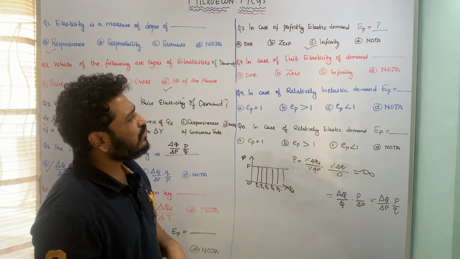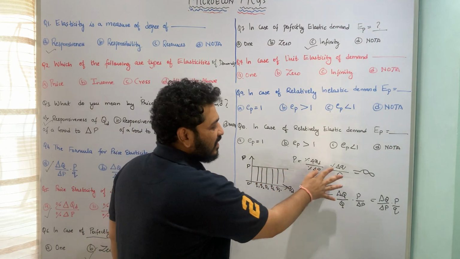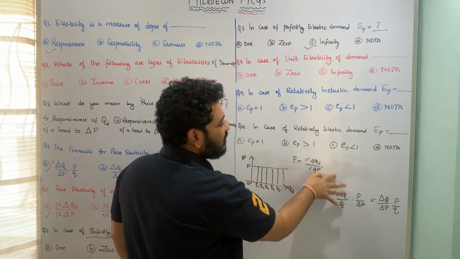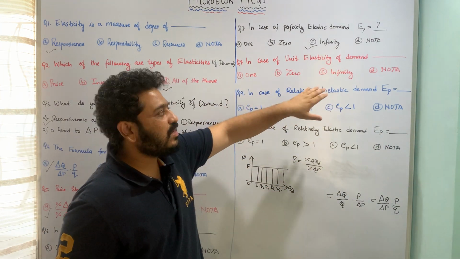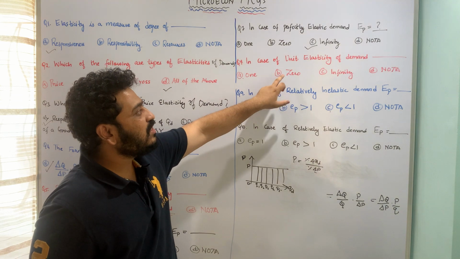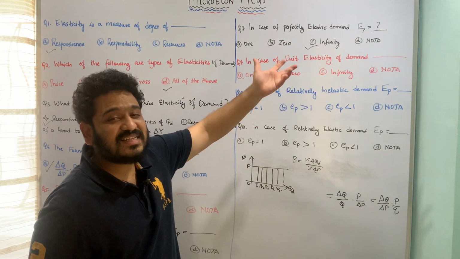Now there is a case for something called unit elasticity. Unit elasticity means that the value is, whether it is 1, 0, infinity, or none of the above. We know the 0 case is perfectly inelastic demand. In case of infinity, it is perfectly elastic demand.